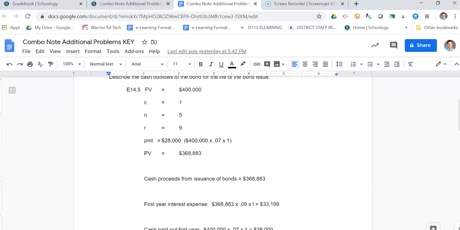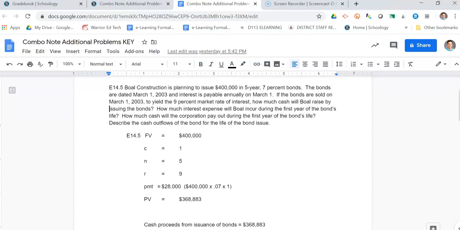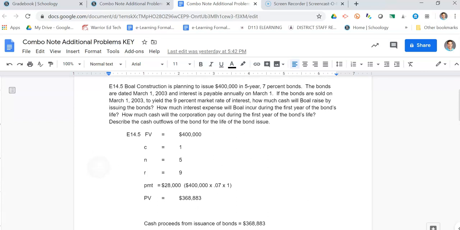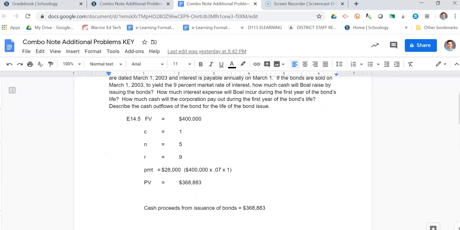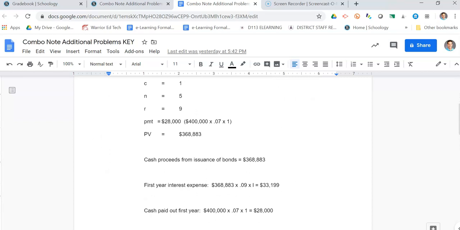There's my answer. Then it says the first year of interest expense. So remember, some of you guys threw down some roadmaps here, and that's fine. You can put the roadmap down. But really, if I'm just doing the first year, it's $368,000, the carrying value, times the rate. I'm using the market rate times time. The answer to the second question is $33,199. Then the next one, it says how much cash will the corporation pay out during the first year of the bond's life? Well, what am I paying in the first year? I'm paying the payment of $28,000.